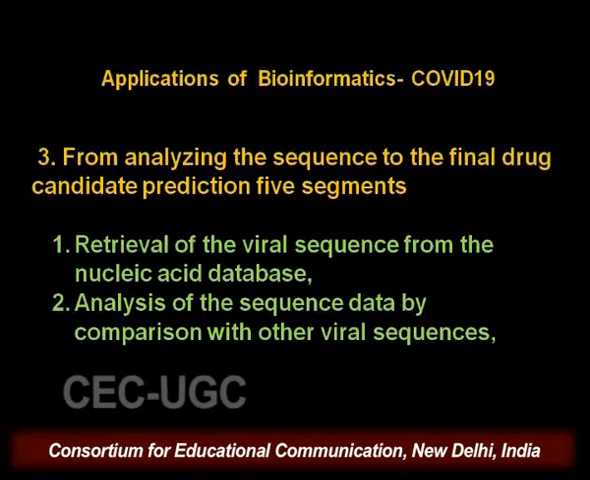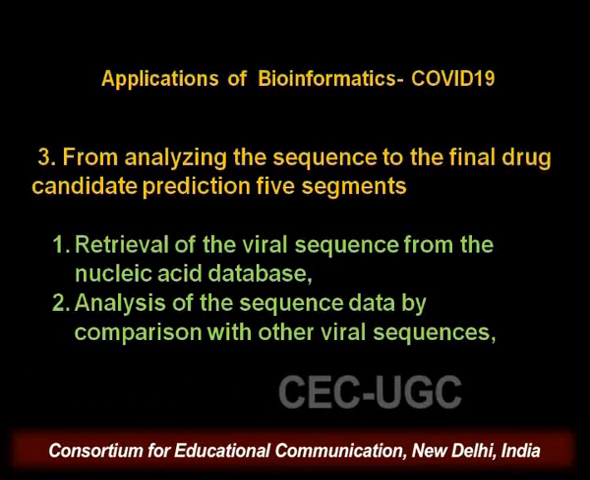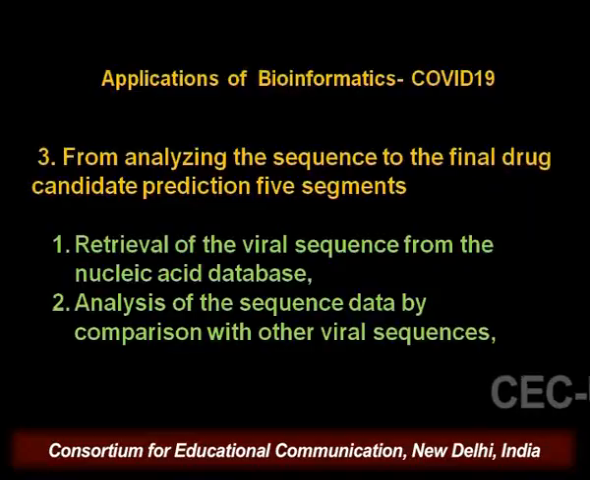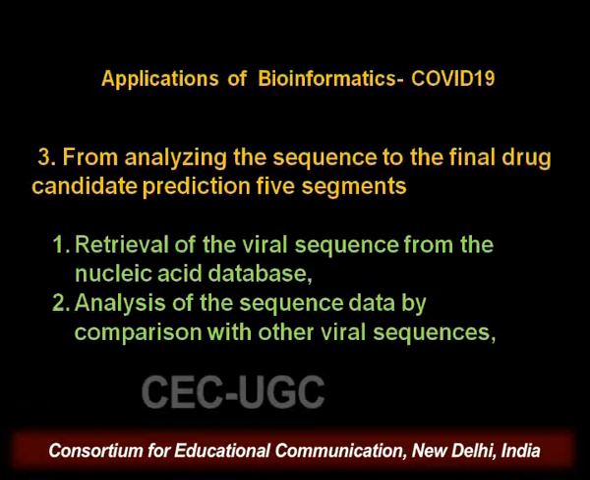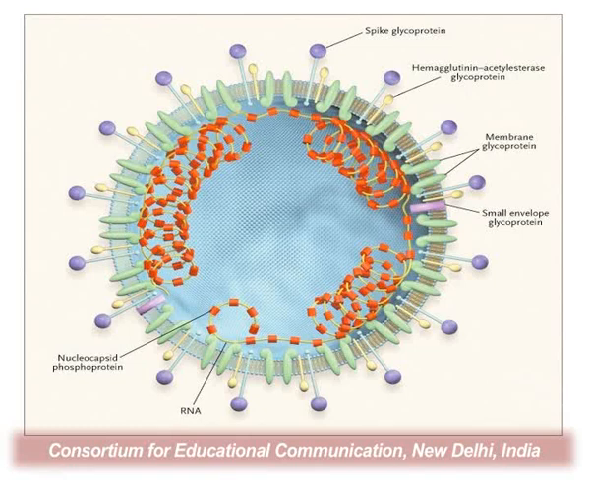So actually, how it has been done for COVID-19 is in 5 steps. Though we see nowadays a lot of drugs have been proposed, the basic drug candidate prediction has 5 steps. First is the retrieval of viral sequences from nucleic acid databases. In fact, first the database was built.